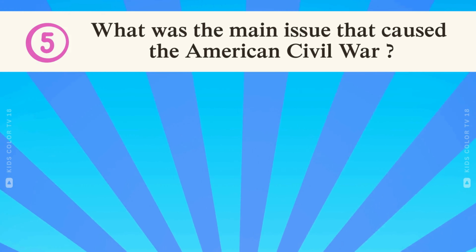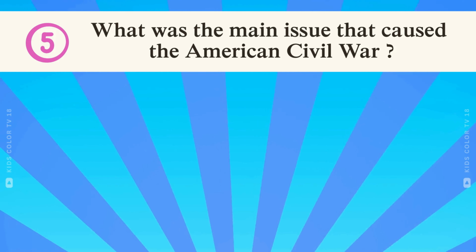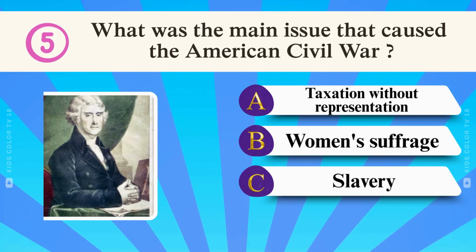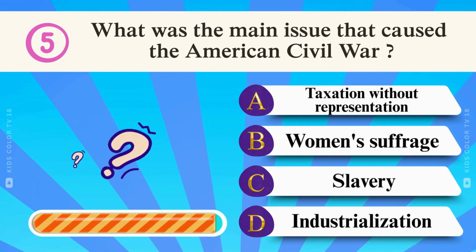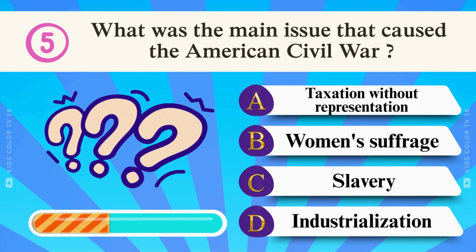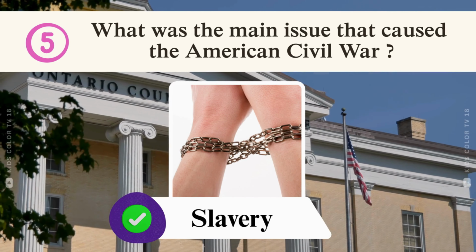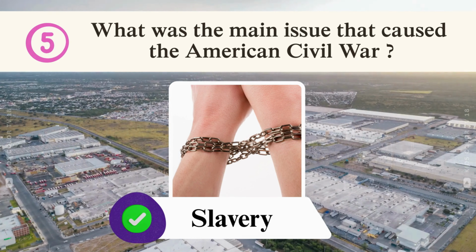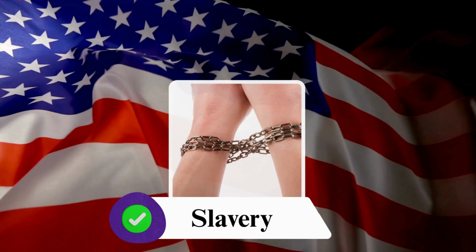What was the main issue that caused the American Civil War? Taxation without representation, women's suffrage, slavery, industrialization. Slavery. The primary issue leading to the American Civil War was slavery, particularly its expansion into newly formed states and territories. This issue deeply divided the nation.